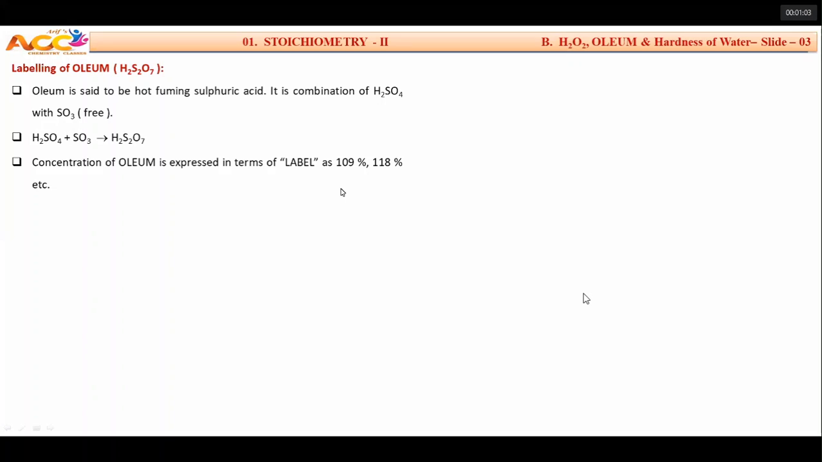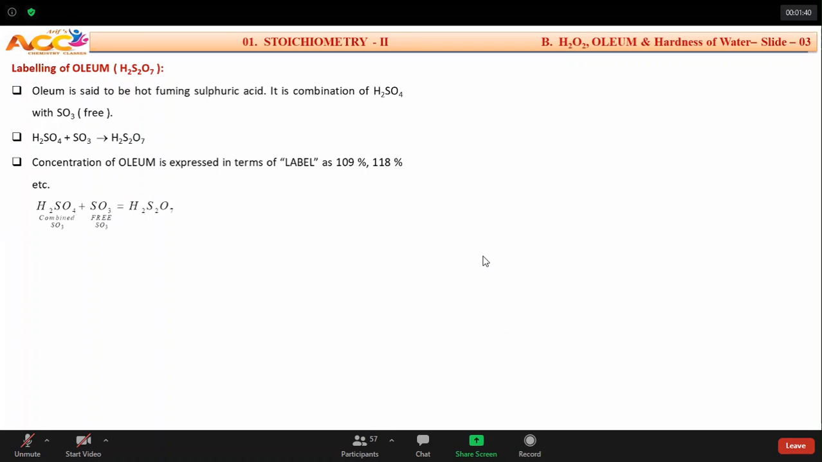Now our question is, fine, accepted, the label of oleum is given as 109%. What is the meaning of 109%? Remember, oleum is basically H2SO4 and sulfur trioxide. Here we have two types of sulfur trioxide. One is called free sulfur trioxide. One is the sulfur trioxide available in H2SO4. H2SO4 is nothing but SO3 plus water. Just imagine what happens: SO3 plus water is H2SO4. Yes.